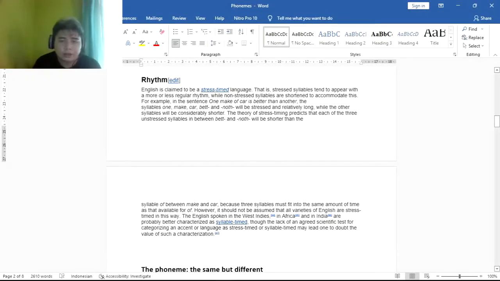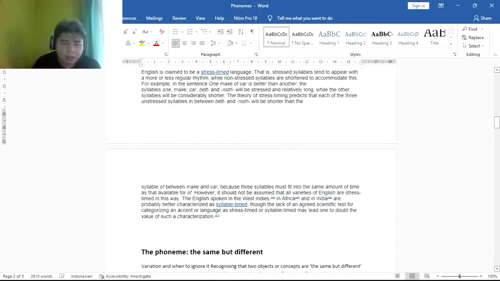The theory of stress timing predicts that each of the three unstressed syllables in between bet and oth will be shorter than the syllable of between make and car, because three syllables must fit into the same amount of time.